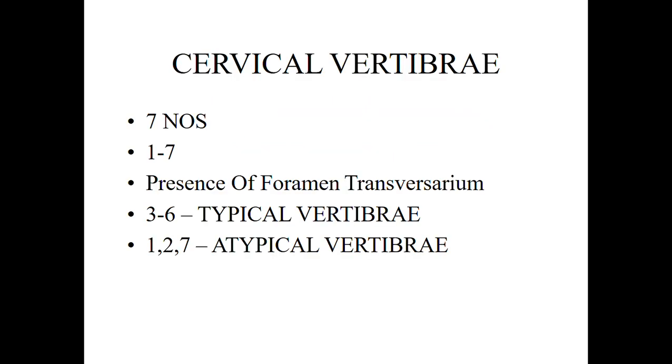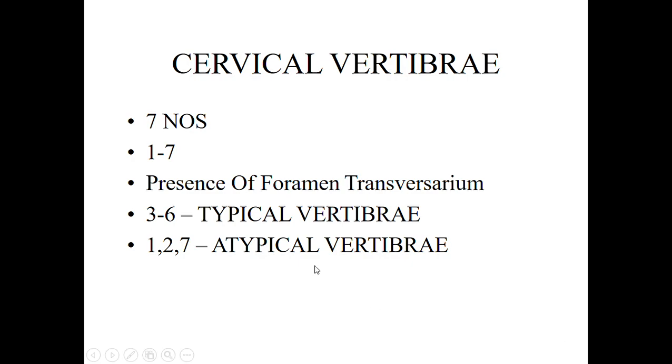So the cervical vertebrae, as we have studied in the introduction of the vertebral column, are the smallest vertebrae, which can be seen at the neck. They are 7 in number. They form the vertebral basis of the skeleton of the neck. That's why they are named the cervical vertebrae.